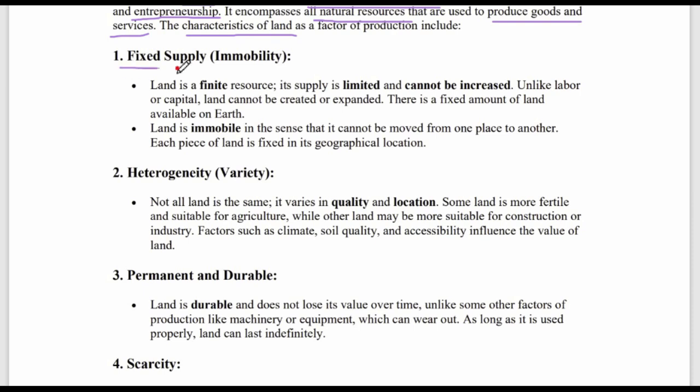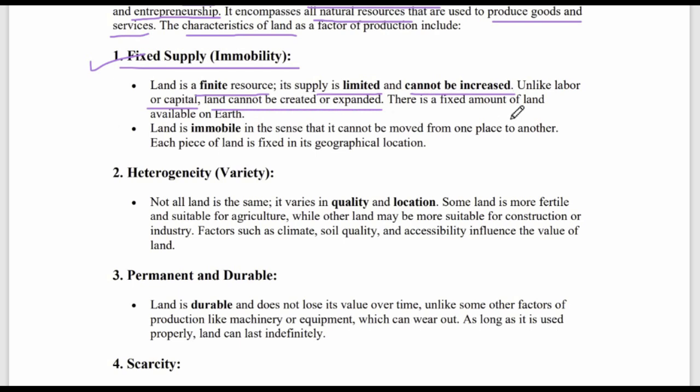So the supply of land is fixed and it is immovable. That is immobility. It cannot be moved. That we all know. So that is one of the features of land. Land is finite, means limited resource. Its supply is limited, yes, and cannot be increased, of course. Unlike labor or capital, land cannot be created or expanded. Labor can be expanded, capital can be created.